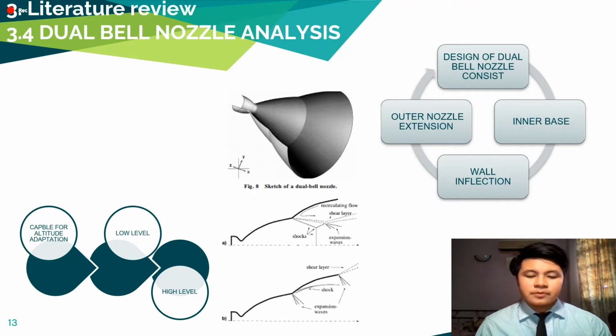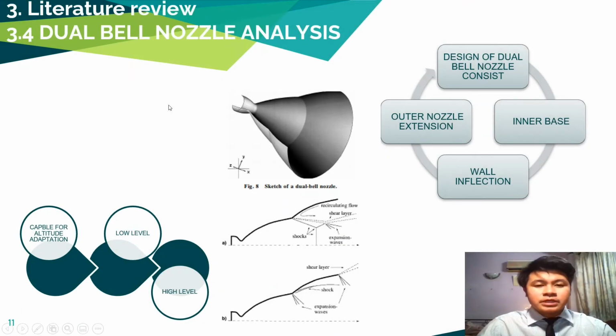However, additional performance losses are induced in the dual bell nozzle as compared with two baseline nozzles having the same area ratio as the dual bell nozzle at its wall inflection and its exit plane. Technically, for this project, the main idea for having a dual conical nozzle is not for altitude adaptation, as what the dual bell nozzle was designed for. The main idea for the dual cone nozzle is to have a strong initial expansion towards the exit plane. This is to imitate the characteristic of the dual bell nozzle, which has a strong initial expansion.